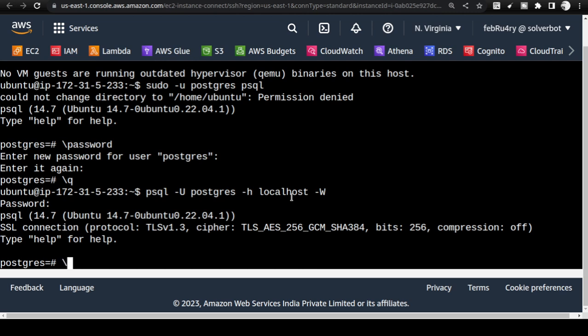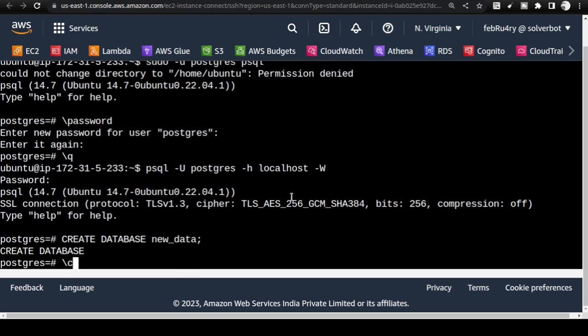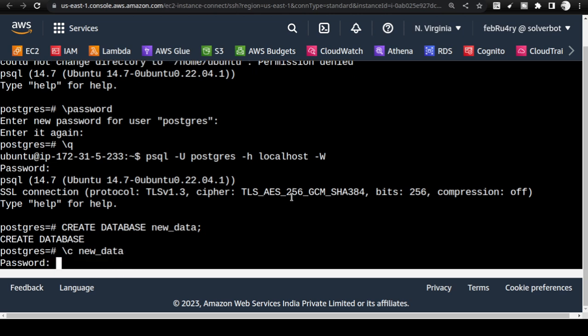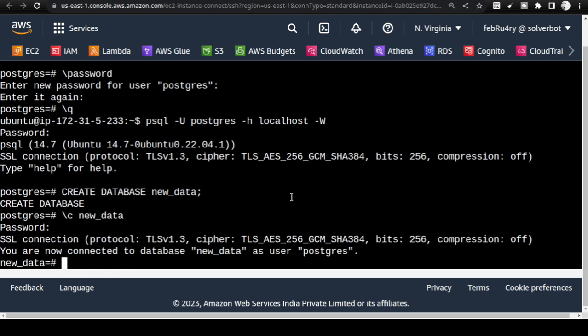So now I will show you some basic commands. Create database, let us say new data. And I'm going to connect to new data. It will ask you again for the password, so give 1 2 3 4. Now you are in new data. You see here the prompt is becoming new data.